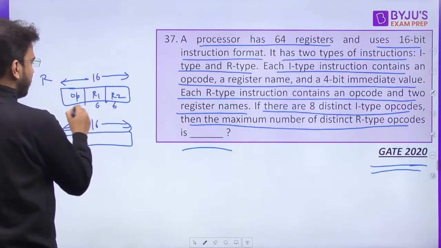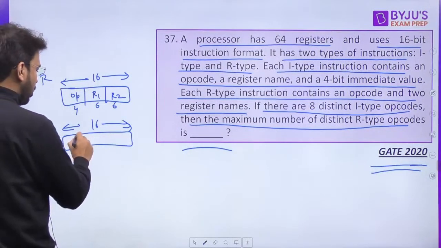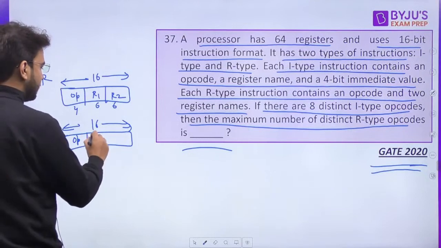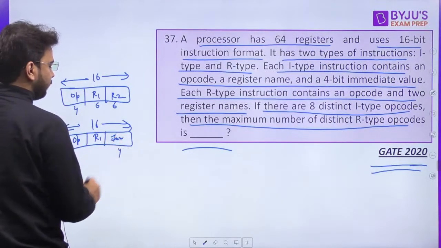This is 12, 16 minus 12, it is going to be 4. What about I type? In I type we have the opcode, the register name and the immediate value, that is of 4-bit.